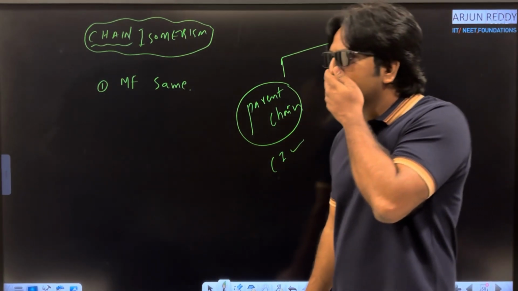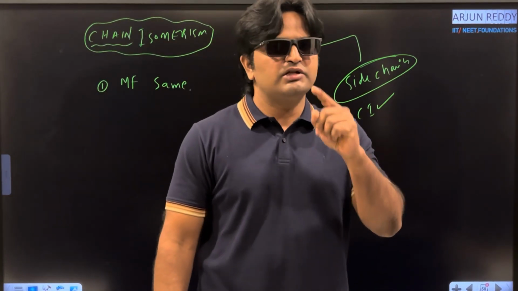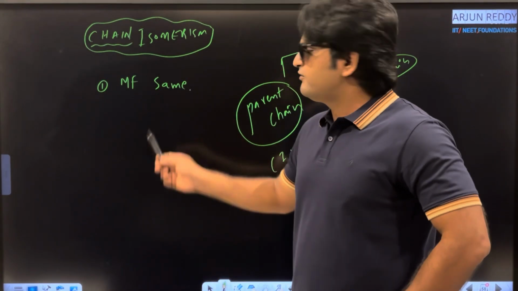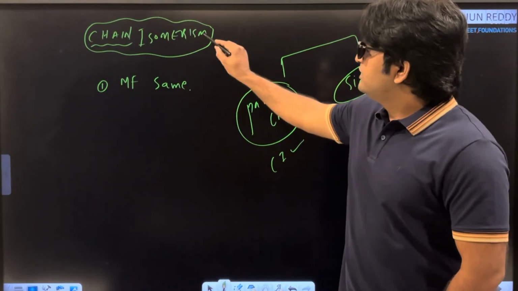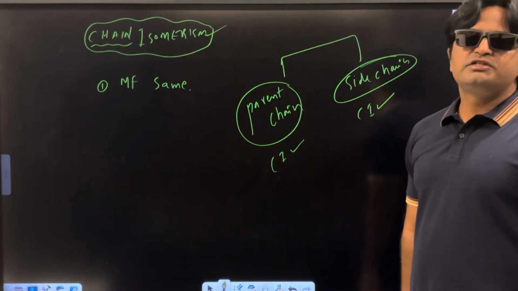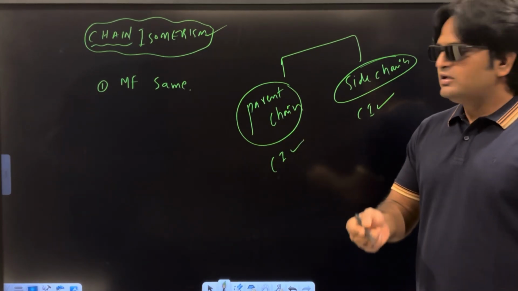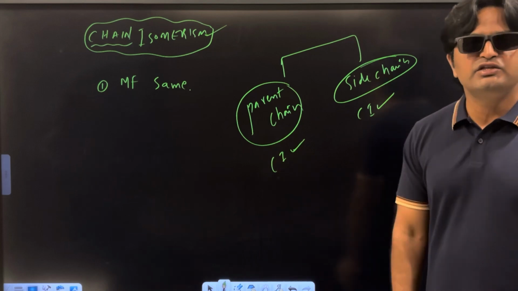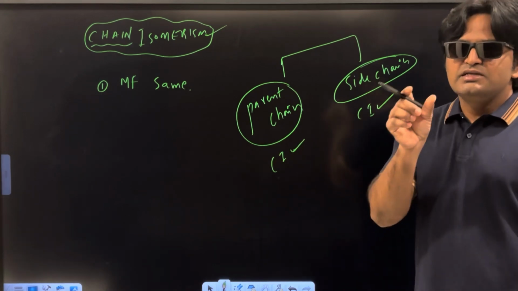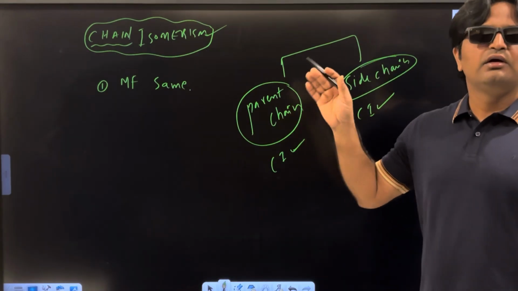Once again, for any molecules under isomerism, what is the first important condition? Molecular formula should be same. In chain isomerism, we look at the parent chain. If parent chain length is different, then the molecules are said to be chain isomers. Sometimes the size of the parent chain is the same, then go for the side chain.